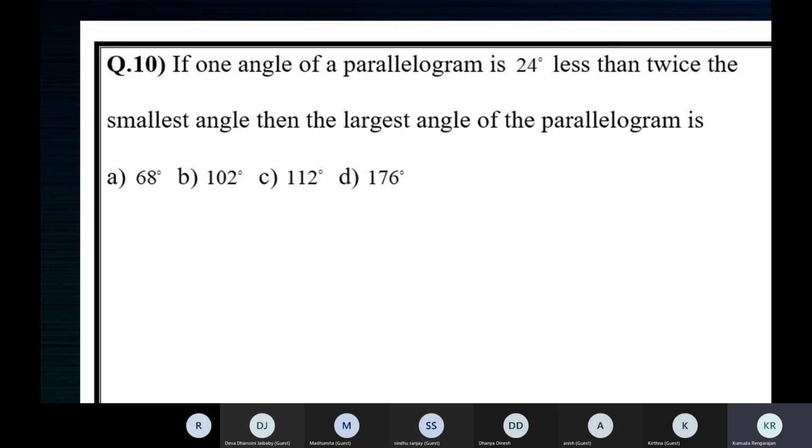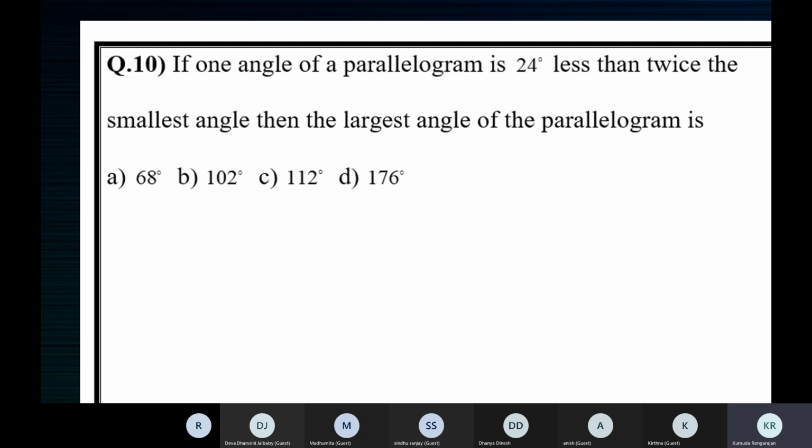Now, between these 2 angles, one will be small, the other will be big. Now read the question. If one angle of a parallelogram is, so that means they're talking about adjacent angles, children. That's what I'm trying to say. Because if they're talking about opposite angles, they're equal. Only adjacent angles will be different in a parallelogram. Opposite angles will be equal.